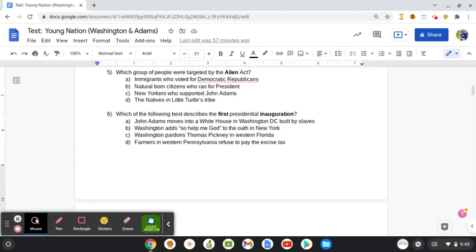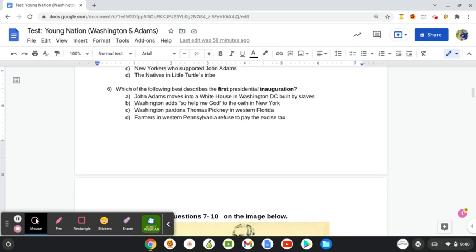Number five, which group of people were targeted by the Alien Act? Immigrants who voted for Democratic Republicans, natural-born citizens who ran for president, New Yorkers who supported John Adams, or the natives in Little Turtle's tribe.